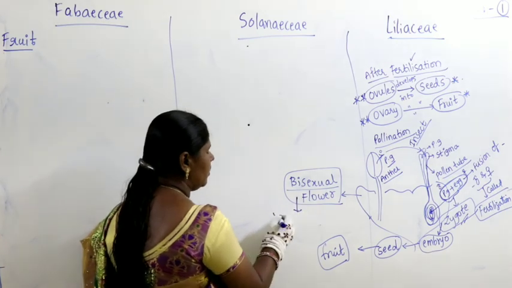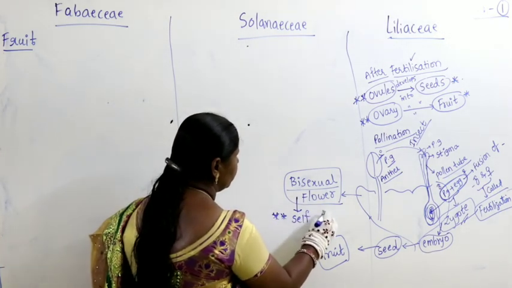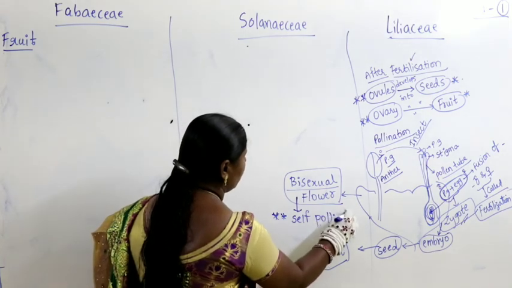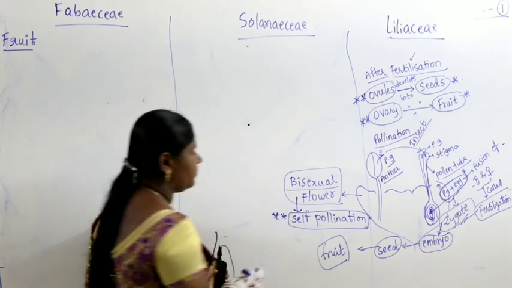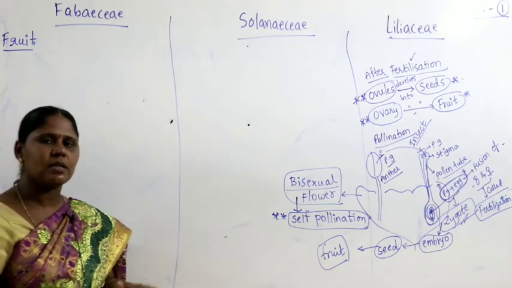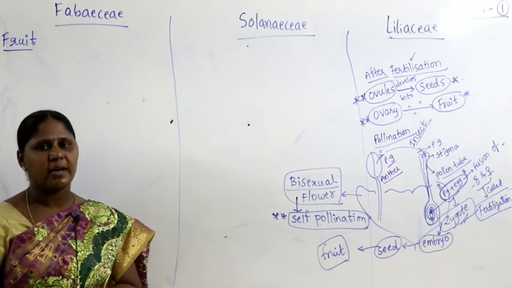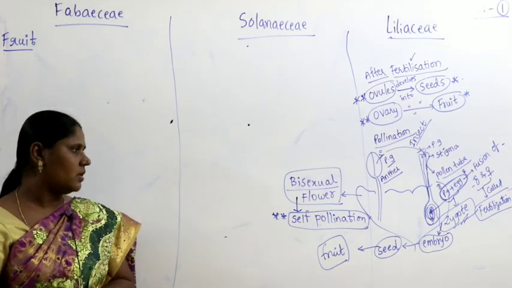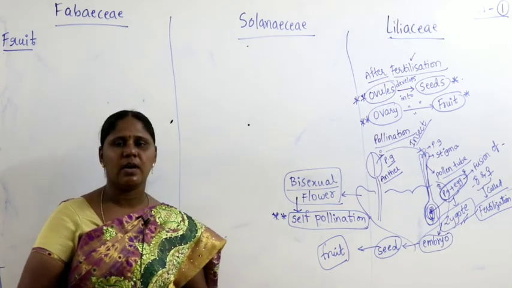Then, as you know from lower classes, this is referred to as self-pollination. So last class, for the Fabaceae, we wrote Arachis hypogea, Pisum, Lathyrus. In those, what occurs is self-pollination.